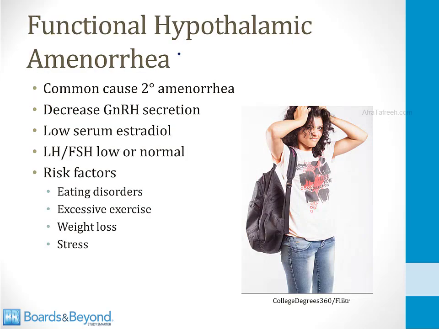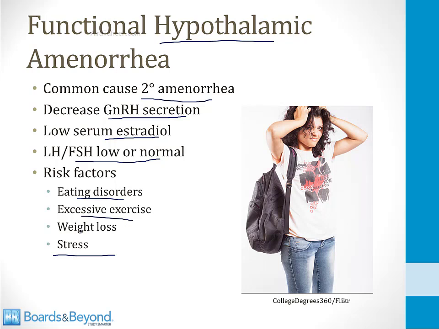I'll finish with this slide on a condition called functional hypothalamic amenorrhea. This is a common cause of secondary amenorrhea, especially among younger women. In this condition, there is decreased GnRH secretion from the hypothalamus. That's why it's called hypothalamic amenorrhea. The serum estradiol levels will be low, and the levels of LH and FSH will be low or normal. This often occurs in women who are under a great deal of stress. It also occurs in women with eating disorders or women who exercise excessively, or sometimes women who lose a significant